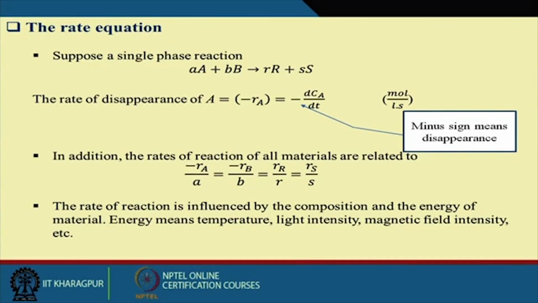Now the reaction that I am going to discuss here is a simple reaction, and how we can analyze this reaction. I want to give you one or two very typical examples. This is A plus B giving R and S. If you write the rate of disappearance of A, it is minus rA equal to minus dCA by dt. Why minus? Because A is the substrate.